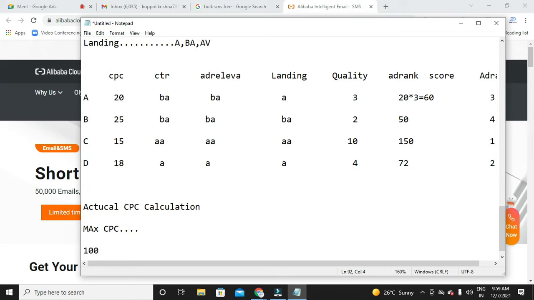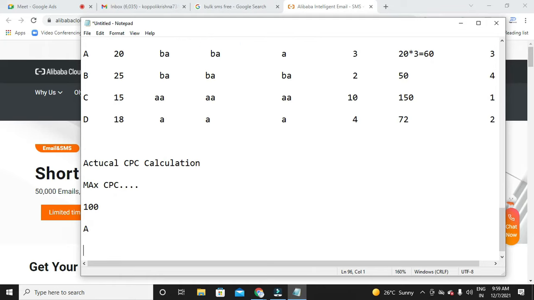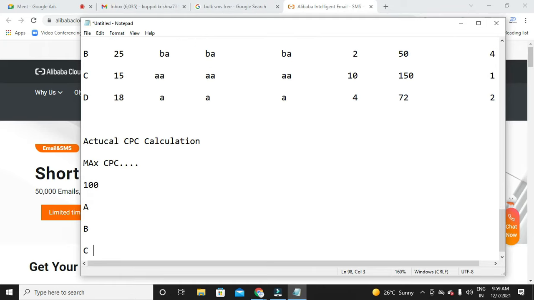Google can take anything below this 100 rupees, not more than 100 rupees, according to the competitor. So now these are the max CPCs of every advertiser: 10, 20 and 100.